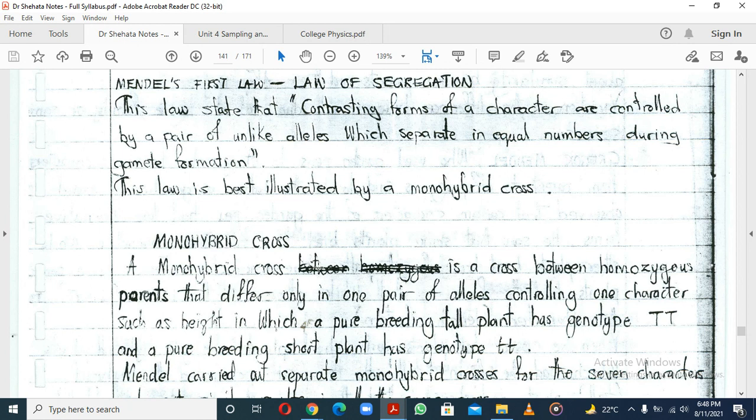The child is homozygous tall because they are the same alleles. Or if it's the capital T from the mother and the lowercase t from the father, then the child is still tall, but heterozygous tall, or you could say a hybrid when it comes to being tall.